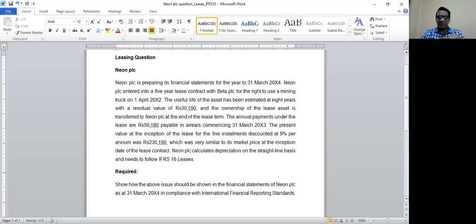Neon PLC calculates depreciation on a straight line basis and needs to follow IFRS 16 Leases. Show how the above issues will be shown in the financial statements of Neon PLC as at 31st March 20X4. This asset was purchased on 1st April 20X2. You have to show the extracts of the financial statements as at 31st of March 20X4, so after 2 years, in compliance with international financial reporting standards. So let's work out this question now.